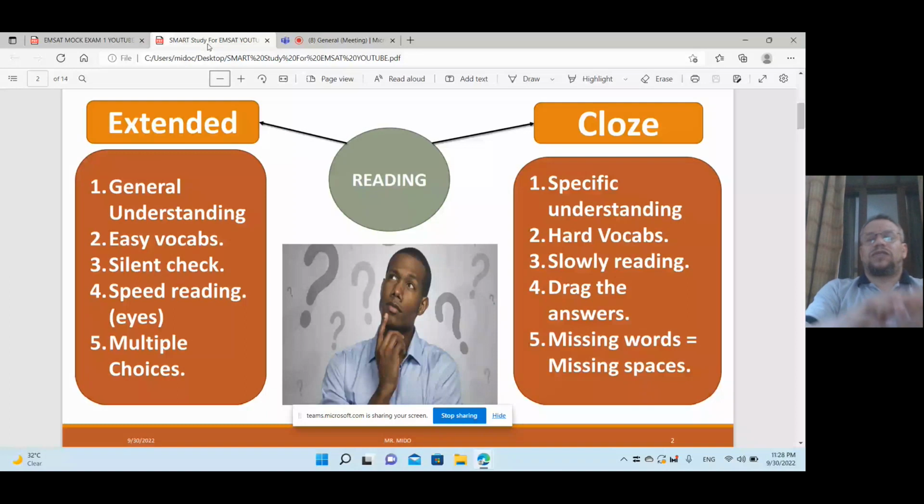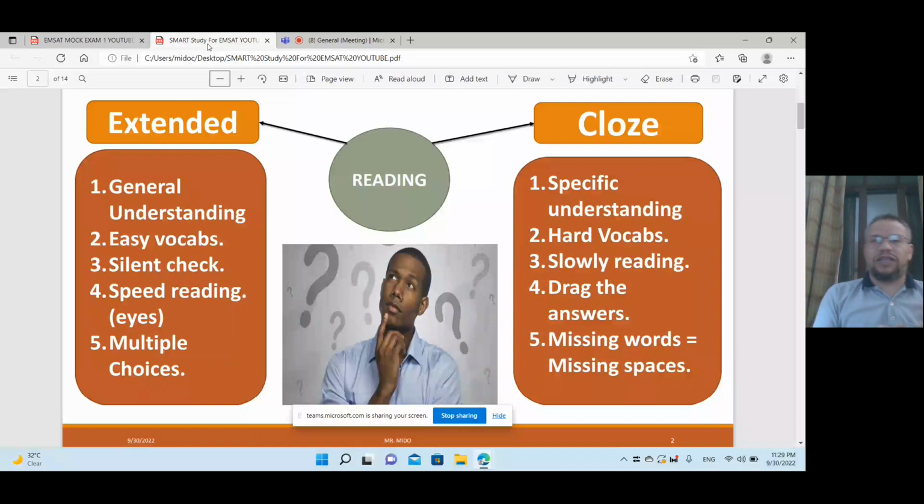And we have 2 types of questions about that. The missing spaces equal the missing words: the words in the box, 10 words, and in the passage, 10 spaces, 10 missing. Another type may be 10 words, 10 vocabs in the box, and the spaces are only 8. So 2 will be left, you will not use them.